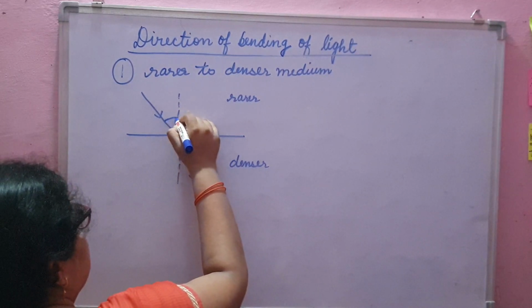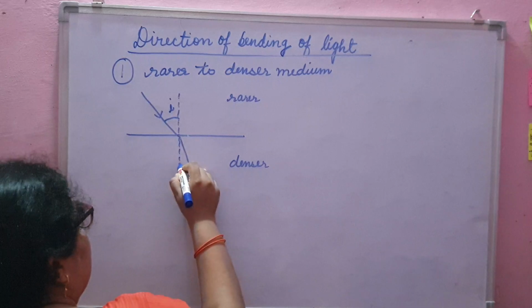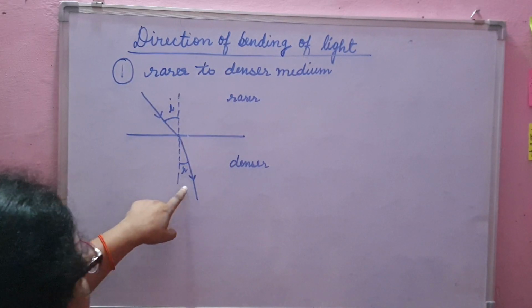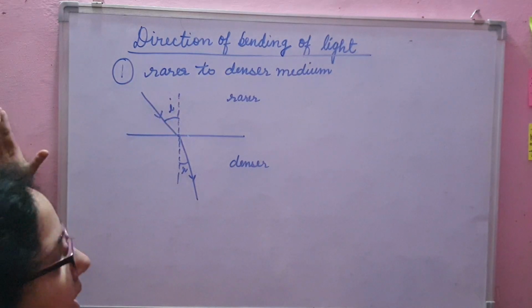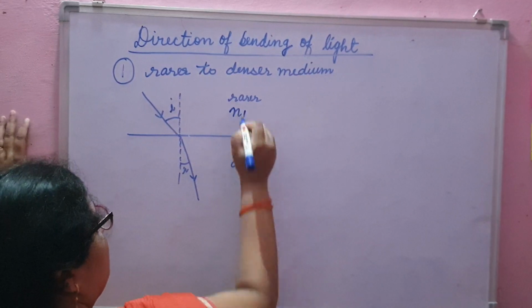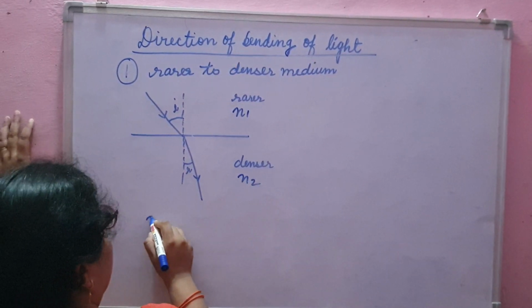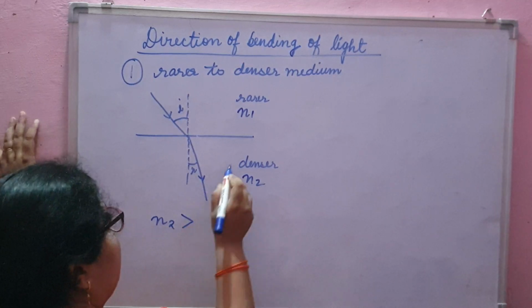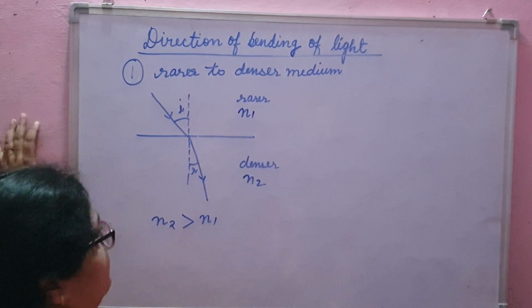Okay, so in this case angle of incidence is I and this is R. So here we can clearly say that angle R is less than angle I. So when light enters from rarer to denser medium, that means in this case refractive index of second medium is more than refractive index of first medium.